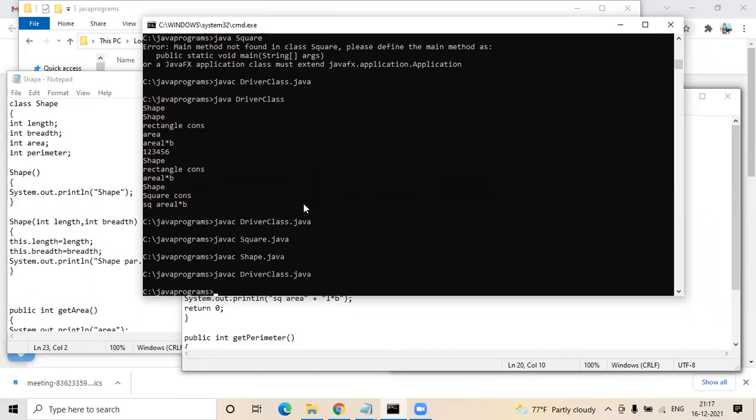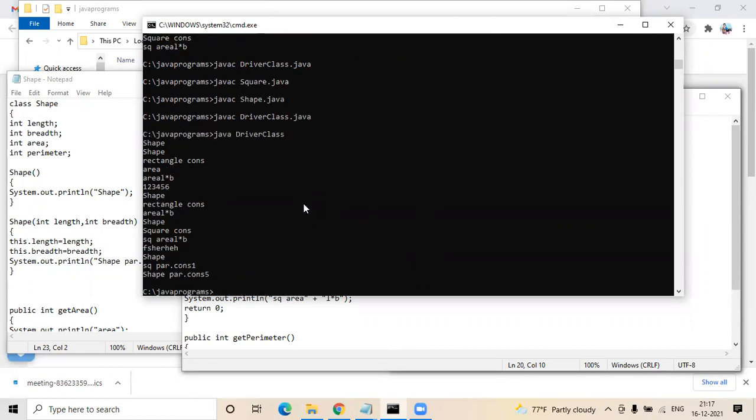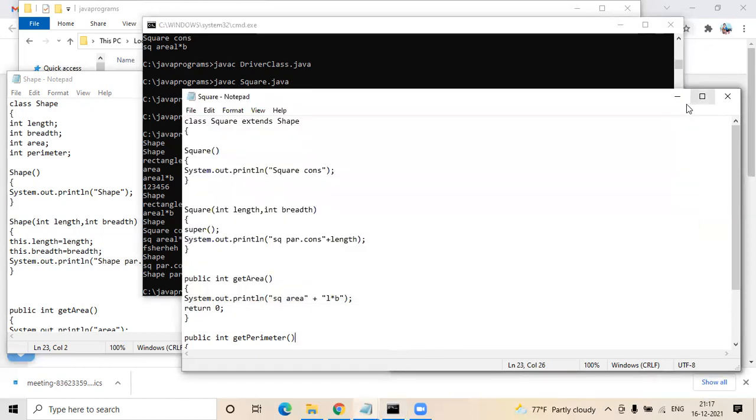Now execute. You can just press the up arrow. You should be able to get your Java driver class. So now if you see there, can you go to your driver class?